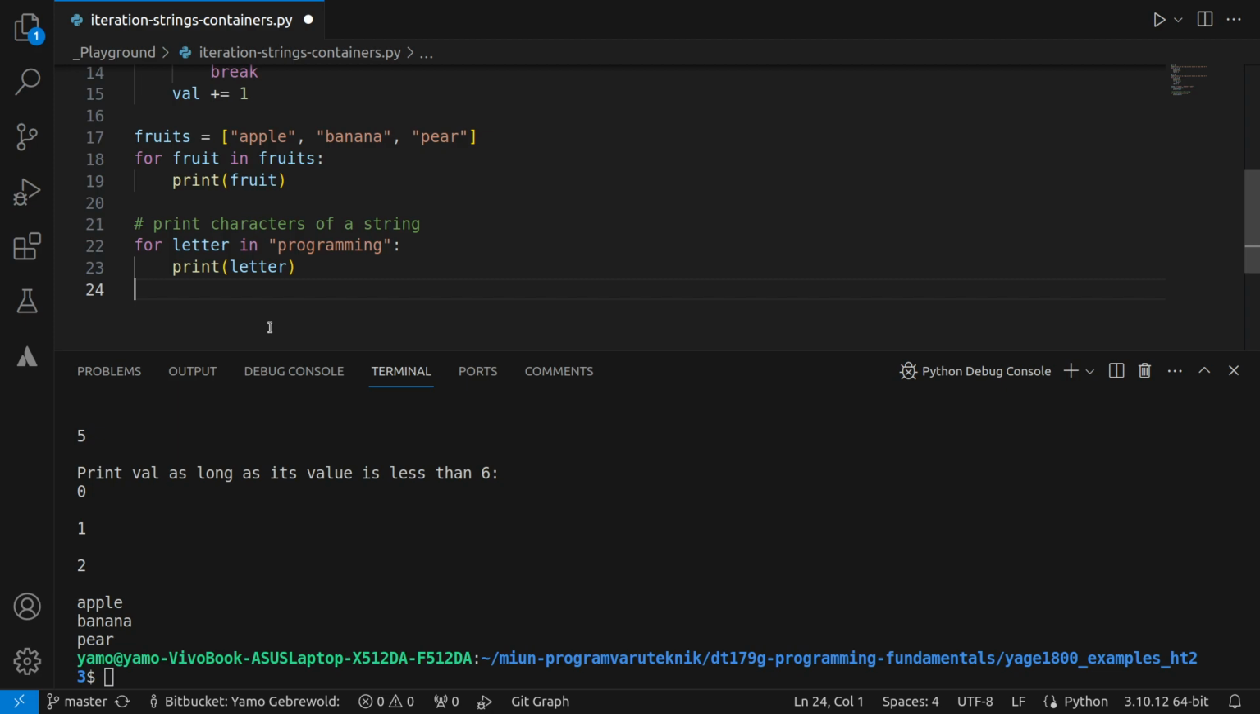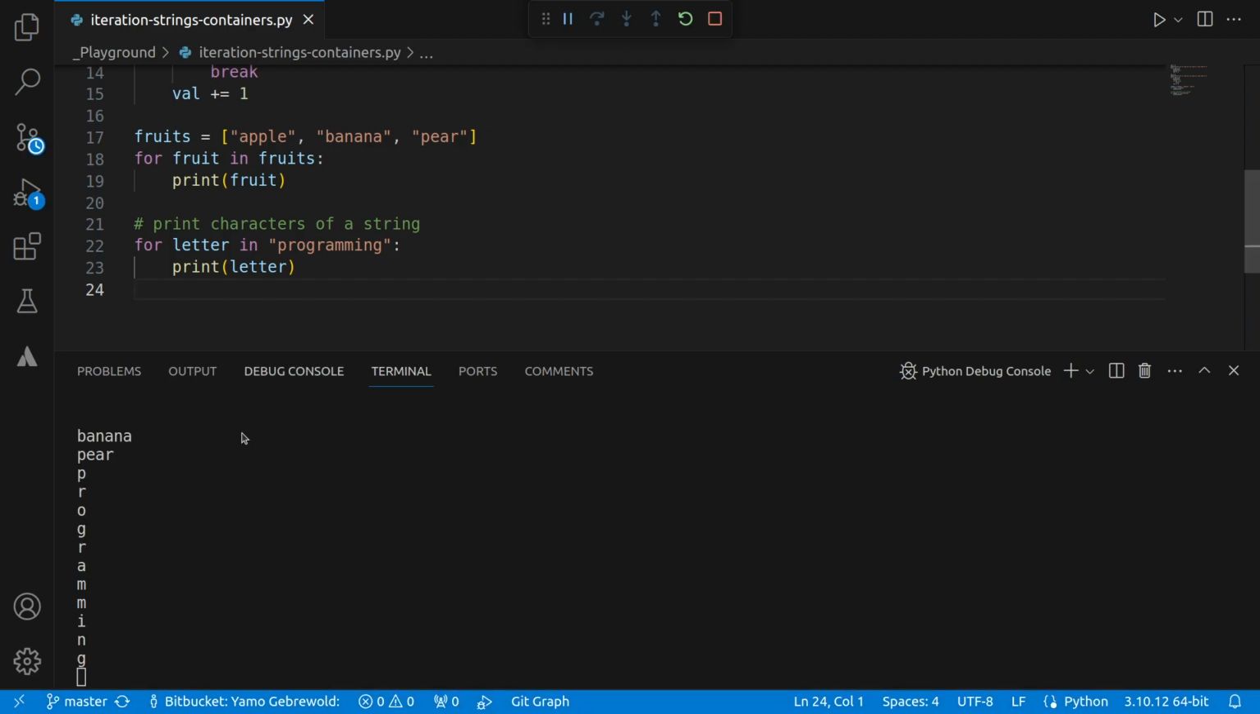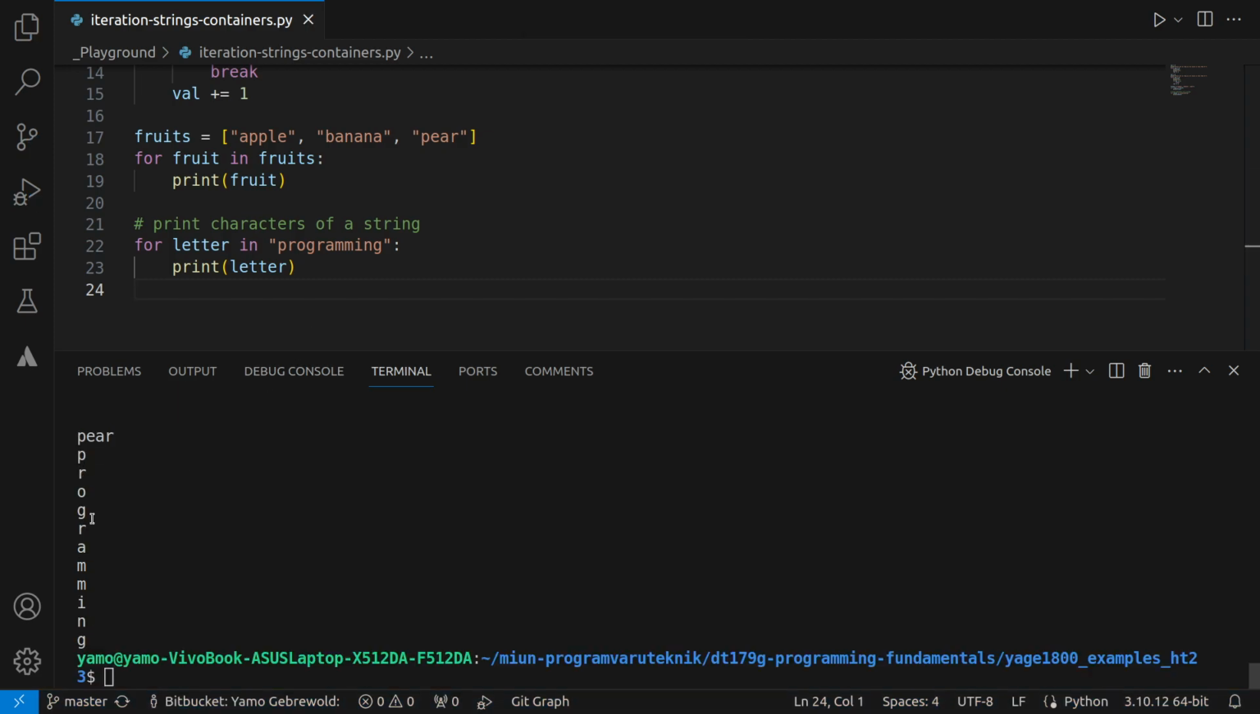This is a bit different. Here I'm looping through another type of sequence, which in this case is a string, and we know that a string is simply a sequence of characters. So therefore, it's possible to actually print out each letter of this string. So P and then R, O, G, and so on. Let's see what happens if I print this out. Yeah, so we see P, R, O, G, and so on. So it's printing each character at a time, which is also nice to know.